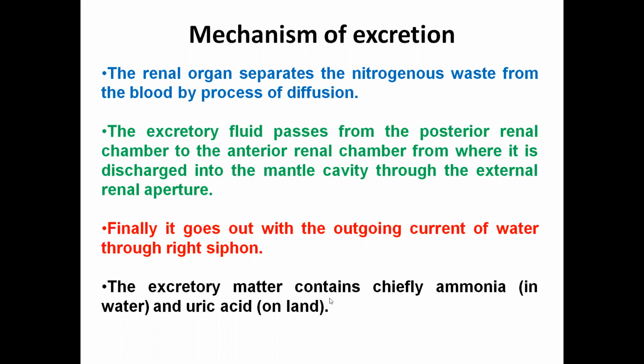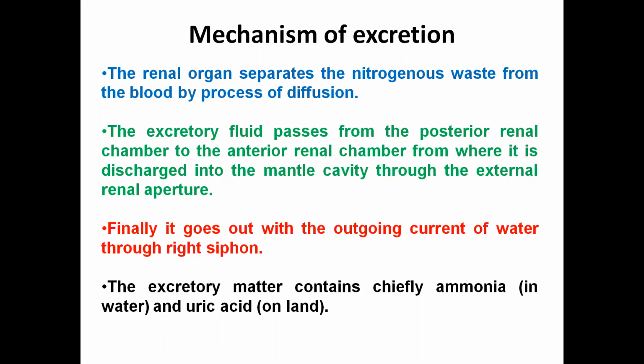One very important thing about the excretion of nitrogenous waste in the Pila is that this animal is ammonotelic as well as uricotelic. When we talked about the fishes, all the teleosts are ammonotelic because they excrete the nitrogenous waste in the form of ammonia.